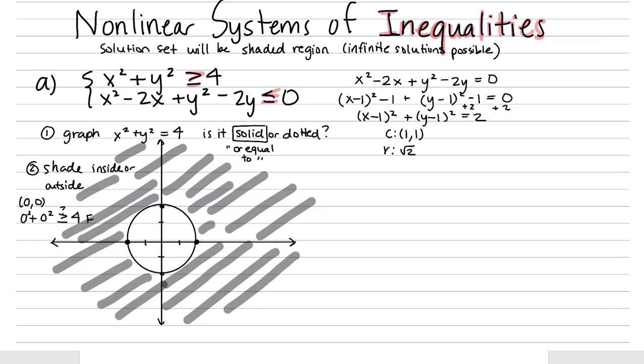Let's color code this. We're going to graph this one in red. Okay, so if our center is 1, 1, we need to be here. And then our radius is square root of 2, so about 1.5.